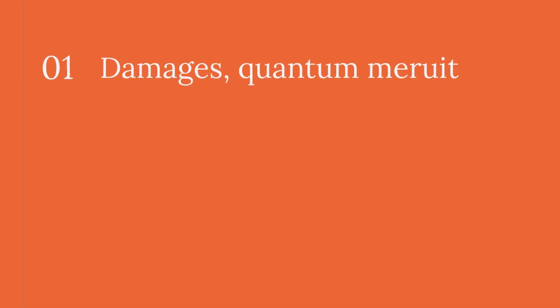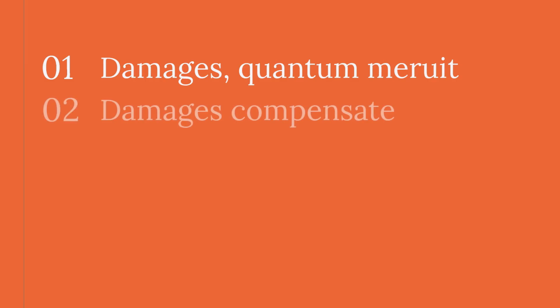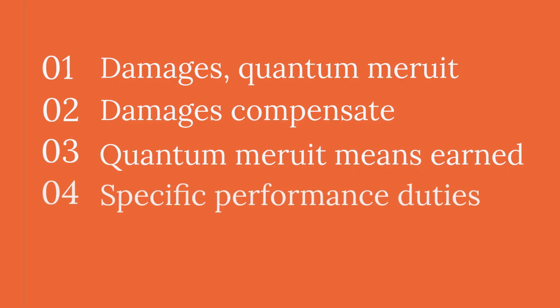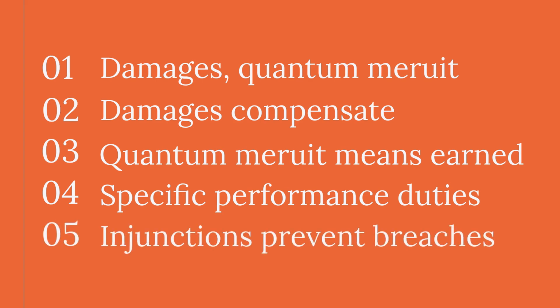Remedies include damages, quantum meruit, and specific performance. Damages compensate monetarily, either liquidated or unliquidated. Quantum meruit means as much as he has earned. Specific performance requires parties to fulfill their obligations. Injunctions prevent further breaches.